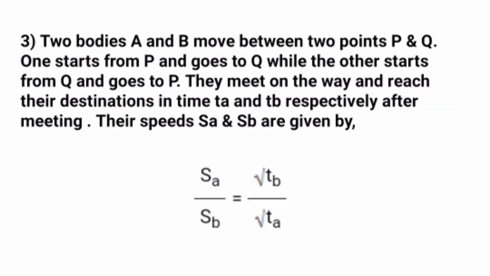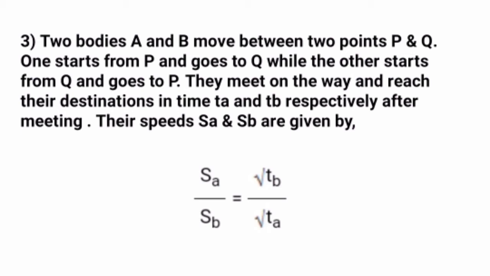Okay, so the next important thing to remember is, we'll consider two bodies A and B and two points P and Q. So consider a line. On one side of the line is point P and on the other side of the line is point Q. There are two bodies, A is standing at P and B is standing at Q. A starts from P and goes to Q, while the other one starts from Q and goes to P. This is the condition provided.